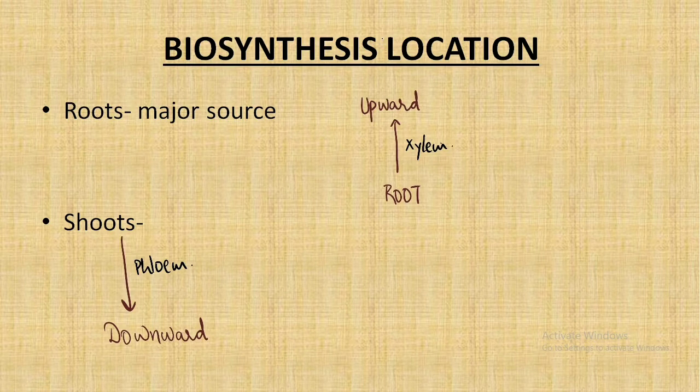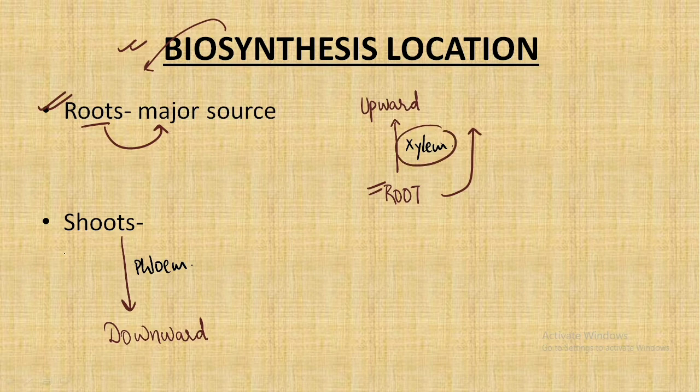So let's move forward and understand the biosynthesis location. What is biosynthesis? In simple words, it means the location where the cytokinin is synthesized or produced in the plant. It is majorly produced in the roots, as roots are the major source. When it is produced in the roots, it gets transported to the upper parts of the plant with the help of xylem. And if it is produced in the shoots as a minor source, then it is transported to the downward area with the help of the vascular tissue, that is the phloem.